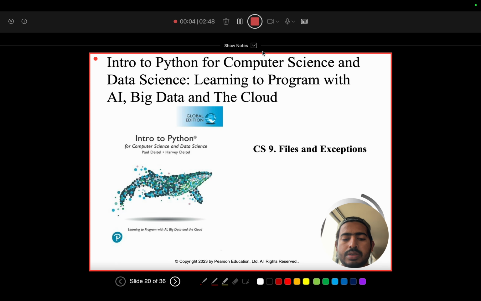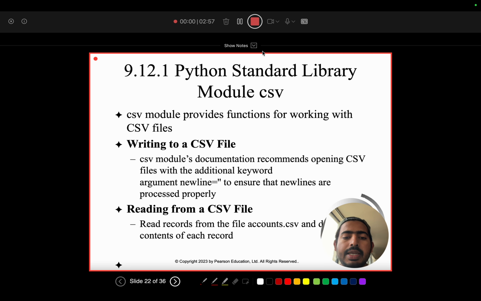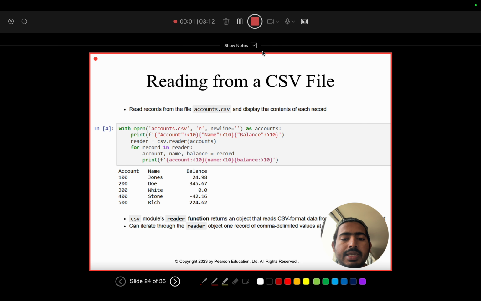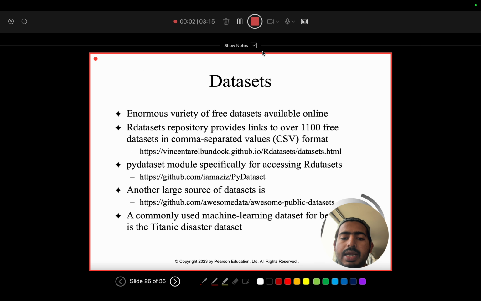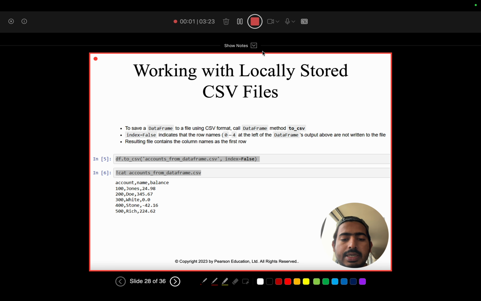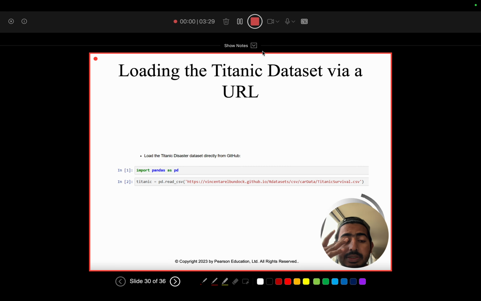So now from slide 22 to 33, the lecture explained CSV files and pandas. I learned that CSV files are useful for storing structured data. The Python CSV module can read and write CSV files, and pandas can load CSV files into a data frame. The Titanic dataset example shows how pandas can be used for simple data analysis.